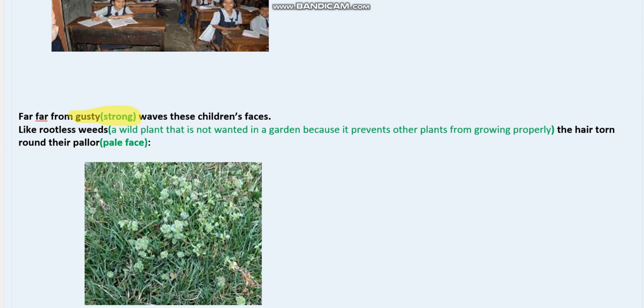Okay. So now, like rootless weeds. What is a rootless weed, sir? Tell me now. Okay, beta, I'm telling you. Look. A rootless weed is a wild plant that is not wanted in the garden because it prevents other plants from growing properly. So here you can see a picture of rootless weeds.